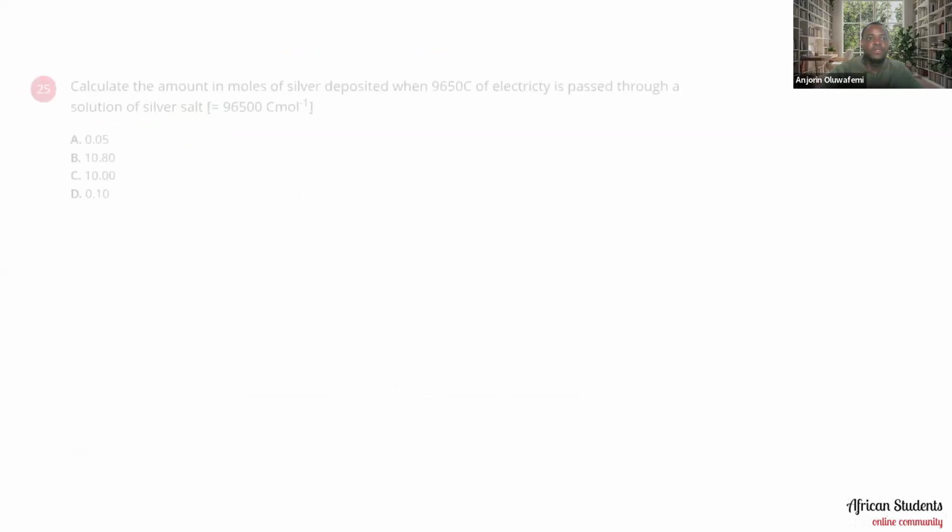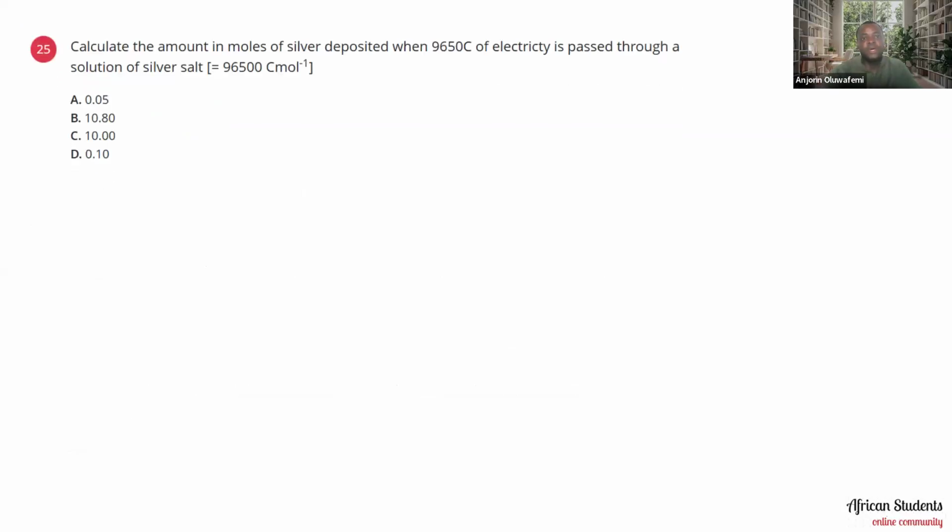Okay. So the next one says: calculate the amount in moles of silver deposited when 96,500 coulombs of electricity is passed through a solution of silver salt. So the options are there. And the answer to this one is 0.1 mole.